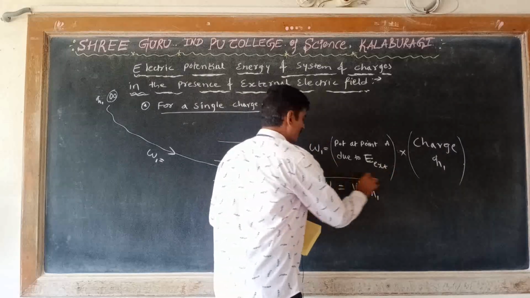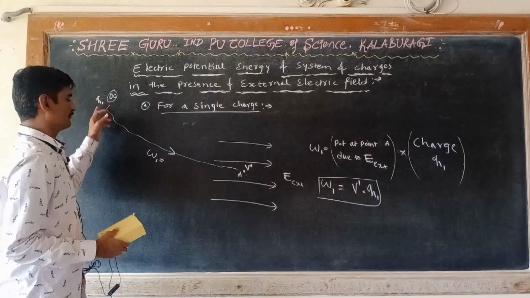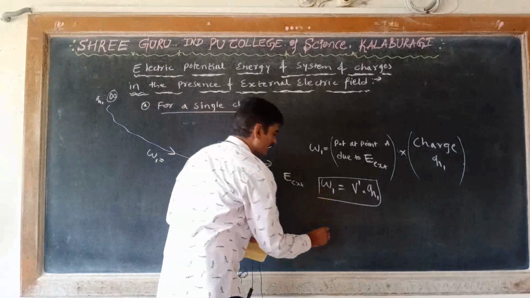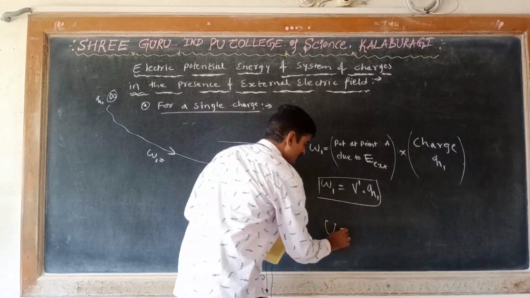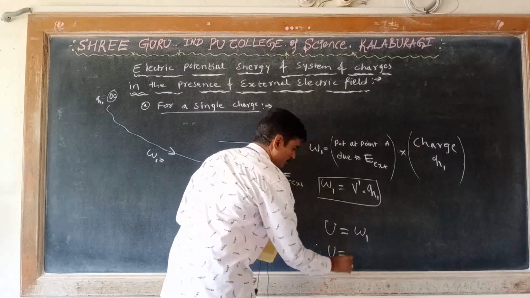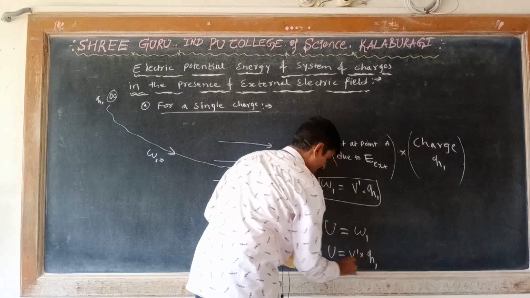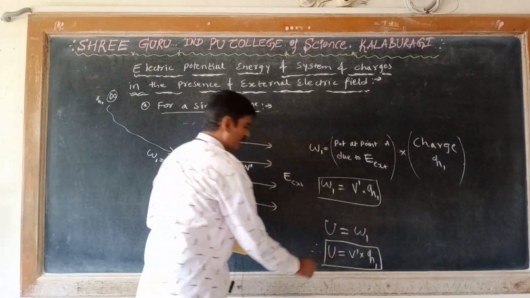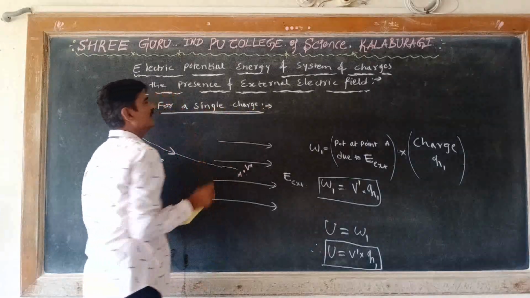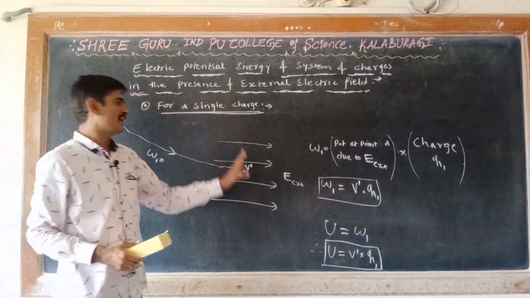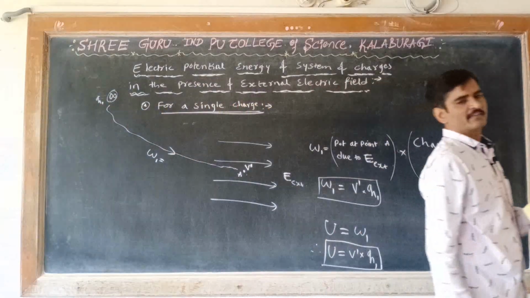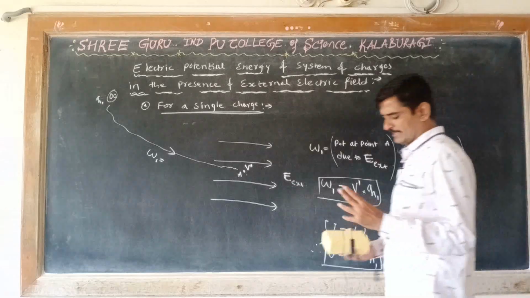So this is the work done in bringing the charge Q1 from infinity to the point A against the external electric field, and this work done is stored as the potential energy. So therefore U is equal to V dash times Q1. This is the potential energy of only one charge, that is a single charge, in the presence of an external electric field.